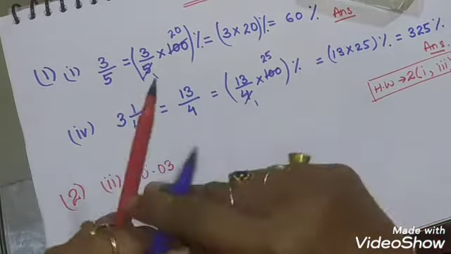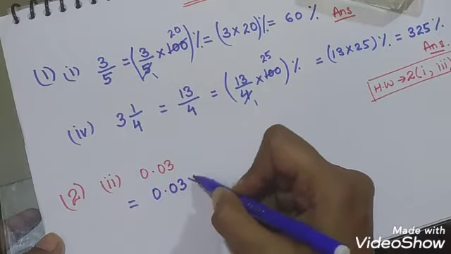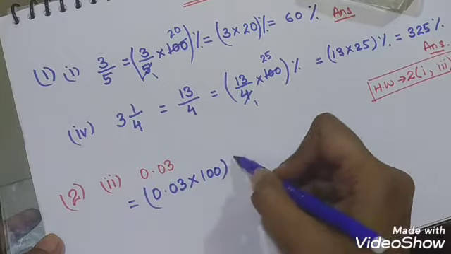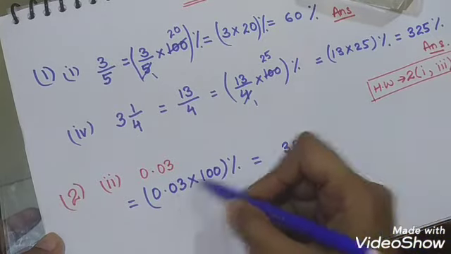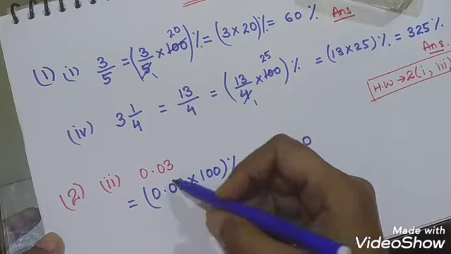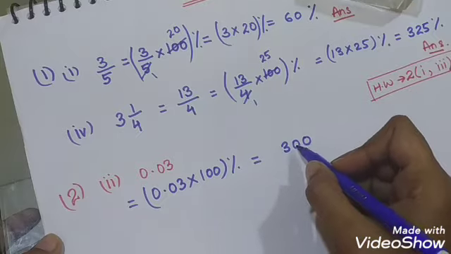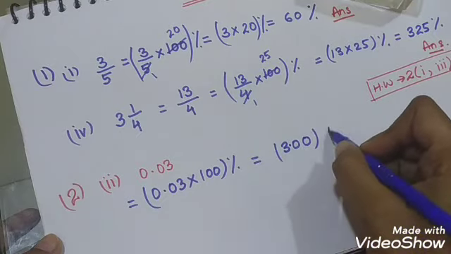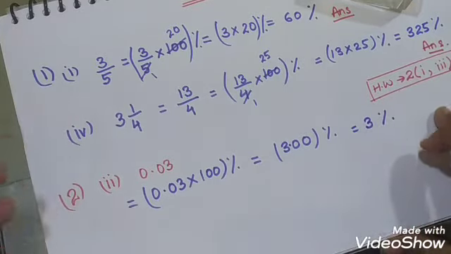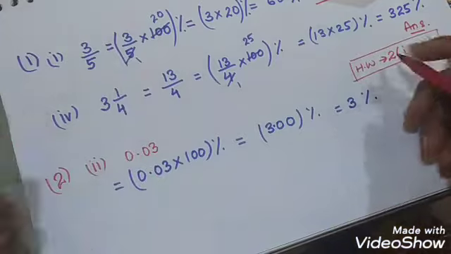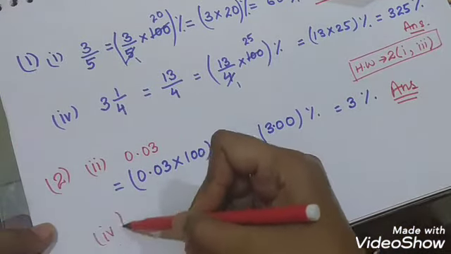Okay, so again we need to change it into percentage. To change it into percentage, we multiply it by 100 and put the symbol of percentage. When you multiply it by 100, we do not put the 0 before the digit. So before 2 digits there is a decimal, meaning 3.00, and there is no value after the decimal, so it will be 3%. That will be the answer.